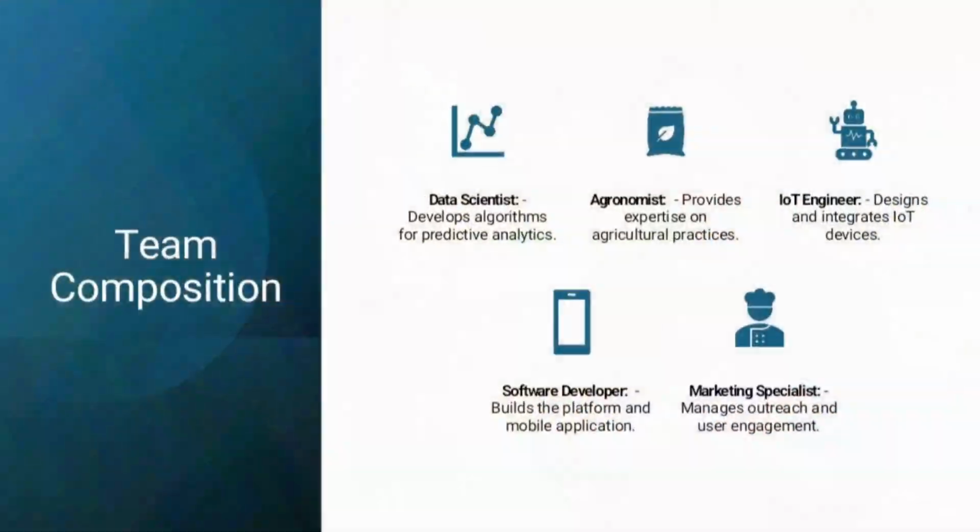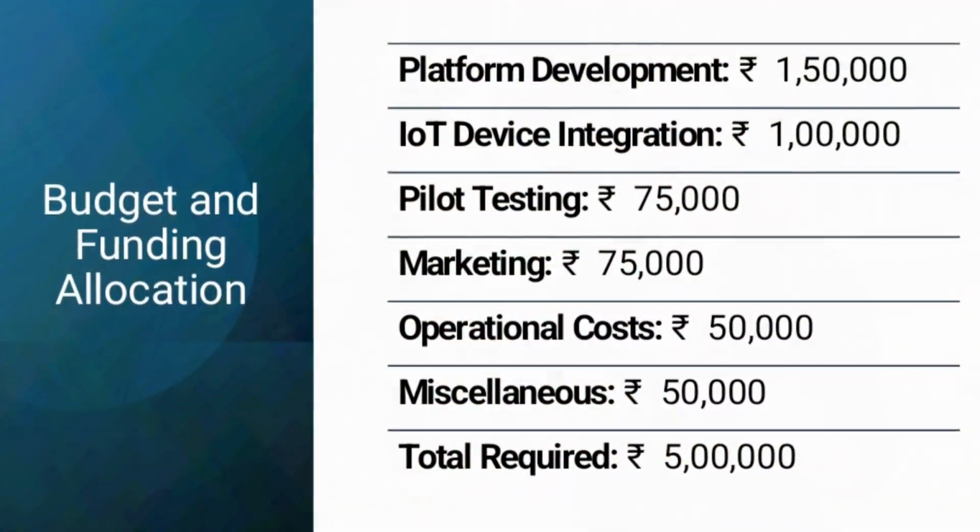After the technological stack, you'll be wondering where the team composition, budgets and funding allocation are. Since the video would become too long explaining all these things, we have attached the team composition, budgets and funding allocations in the description below. You can check it out from there.